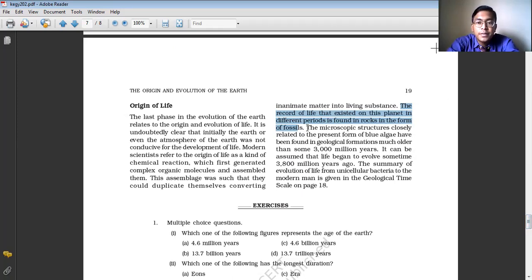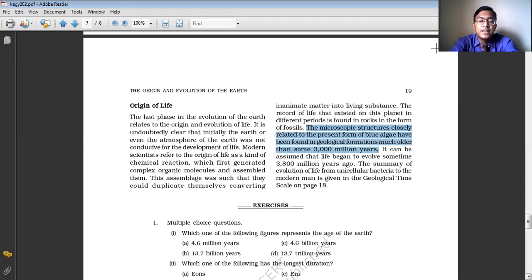The microscopic structure closely related to the present form of blue algae has been found in geological formations much older than 3000 million years, in some of the rocks of the world. When we observe through the microscope, the microscopic structure closely indicates that some type of blue algae formation was there in these rocks around 3000 million years ago.